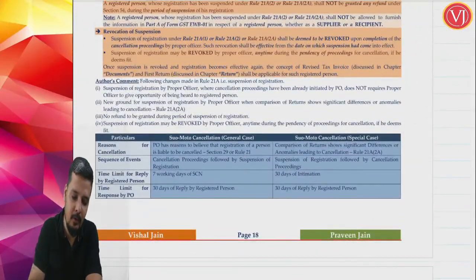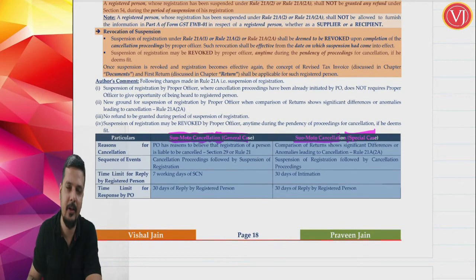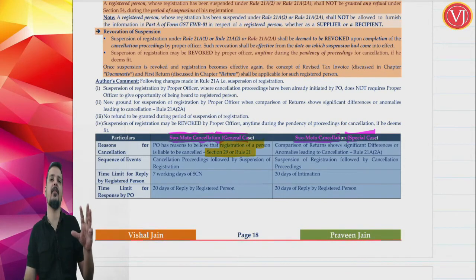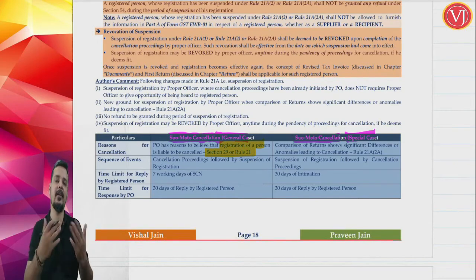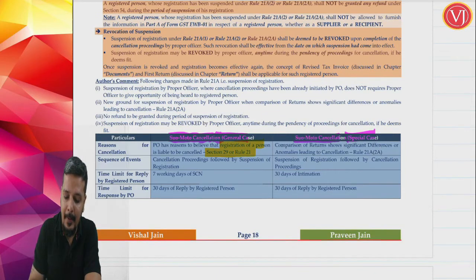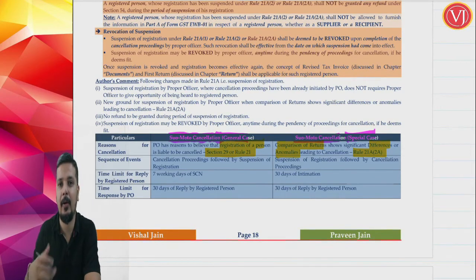So when you talk about suo motu cancellation by proper officer, one is general case, one is special case. We have differentiated the two. What is the general case? Proper officer believes that registration of a person should be cancelled as per section 29 or rule 21. So assessee's case is falling either under section 29 or rule 21. Proper officer thinks that his registration should be cancelled. Whereas special case is a scenario where comparison of returns shows significant differences or anomalies leading to cancellation. Rule 21A 2A, the new part, rule 21A 2A.